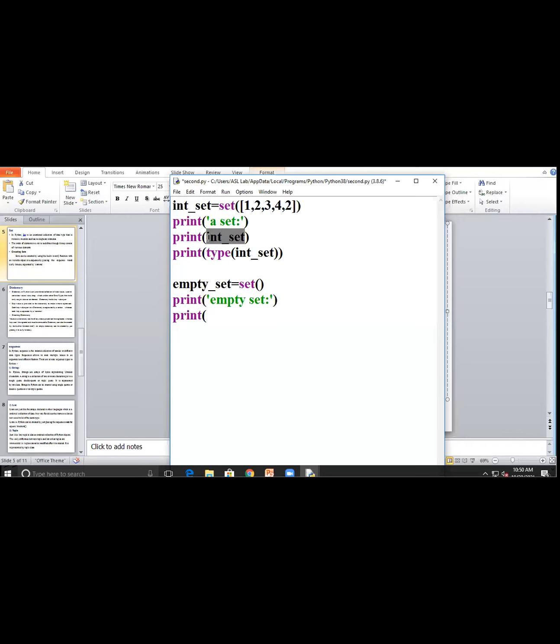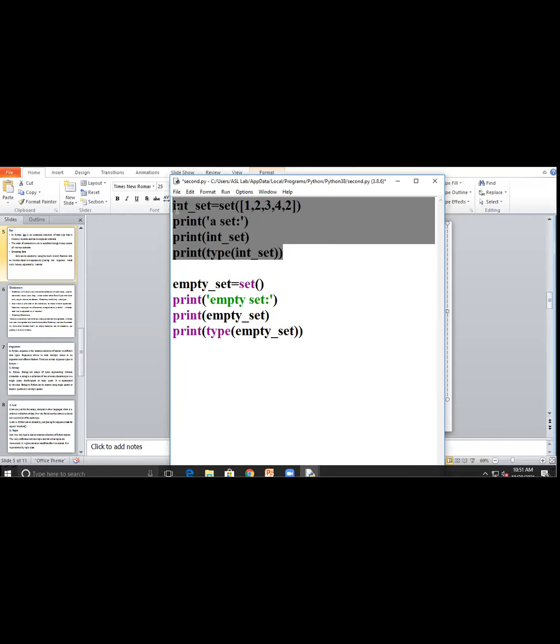So here I write empty set, and now I will print the type of that set. So it is one type of syntax for the representation of the set operation.